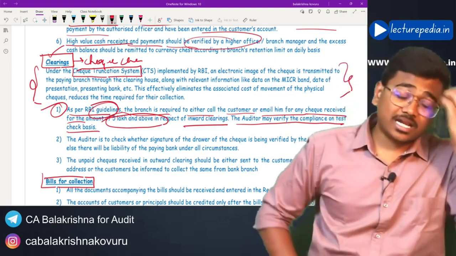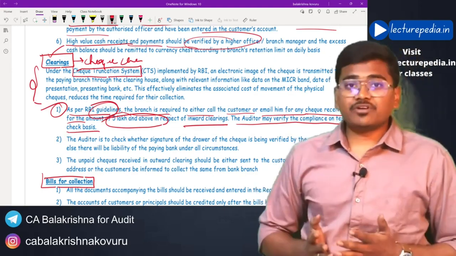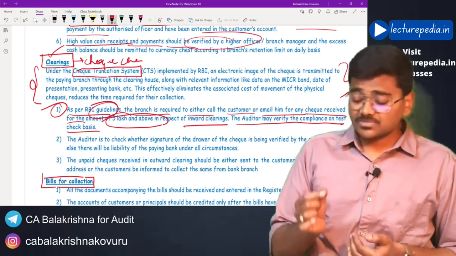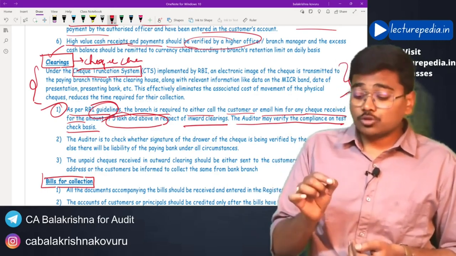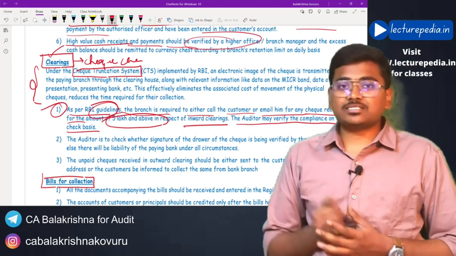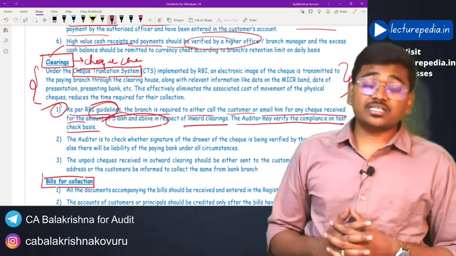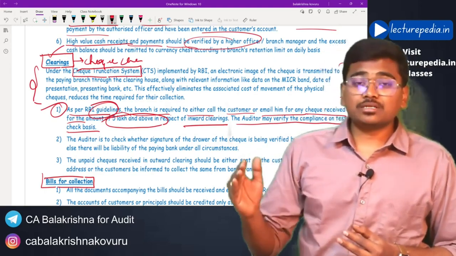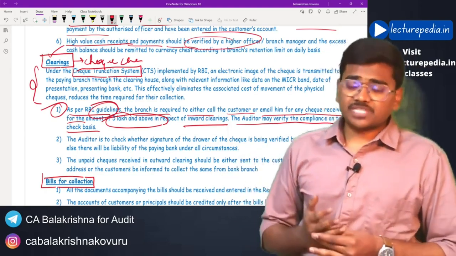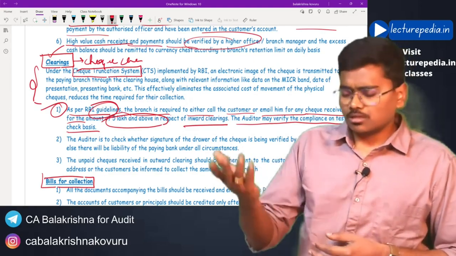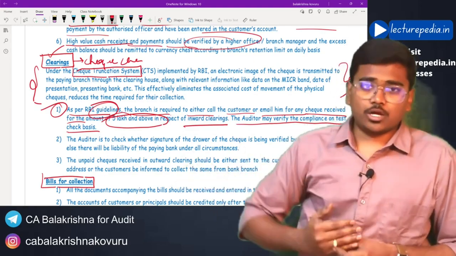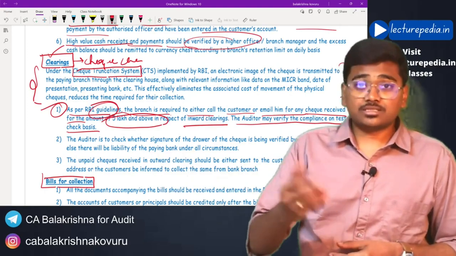Now, as per RBI guidelines, whenever the bank receives a check for an amount of more than 5 lakhs, then an intimation has to be given to the customer stating that a check has been received by us in your name, to be debited to your account, and the amount of check is exceeding 5 lakh.